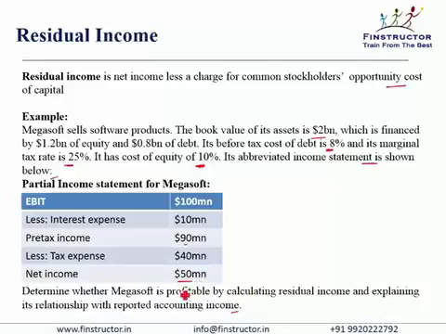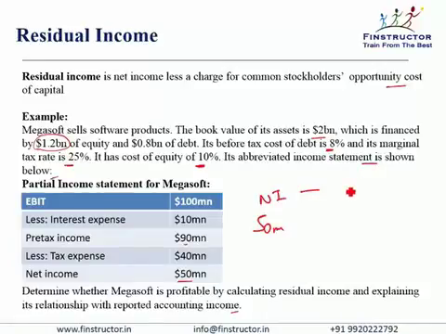Now, the net income that Megasoft earned was $50 million. The book value of the company, or what shareholders have invested in the company, is $1.2 billion.